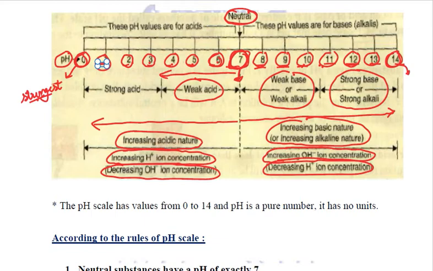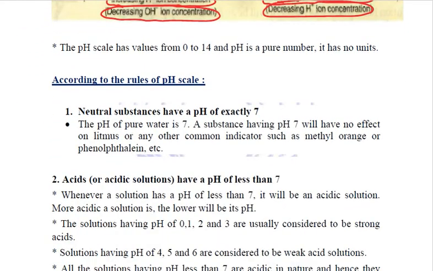Let us try to relate all those things that we have studied. What you need to remember is, according to the rules of the pH scale, all neutral substances have a pH of exactly 7. The pH of pure water is 7.